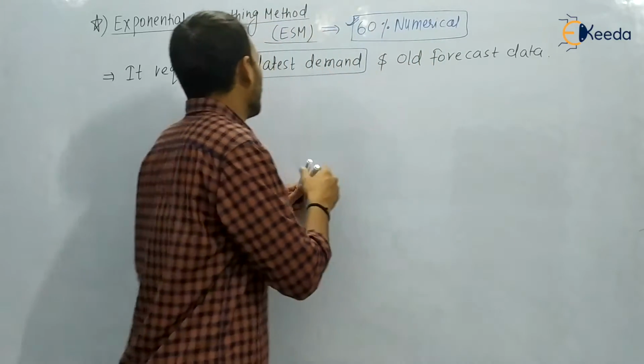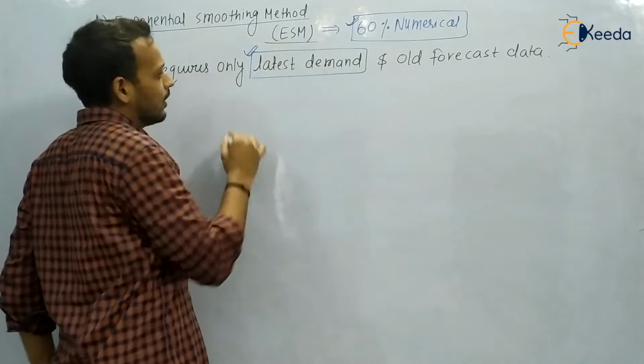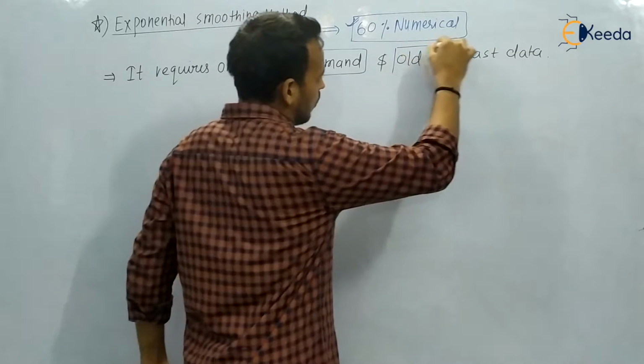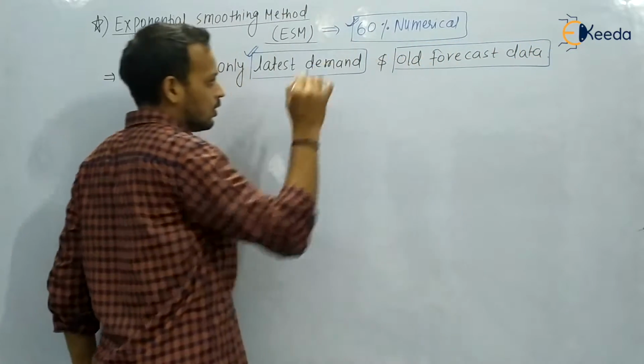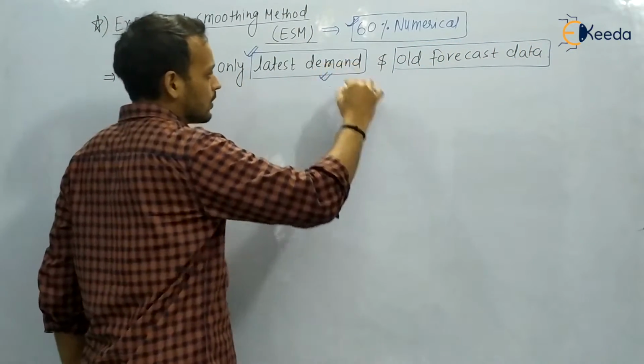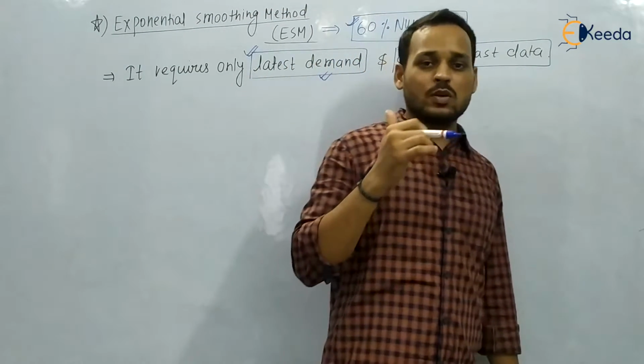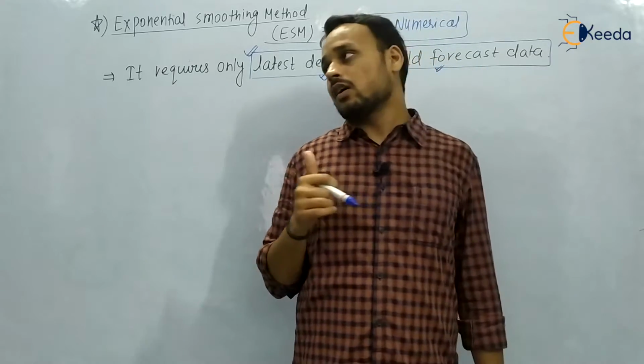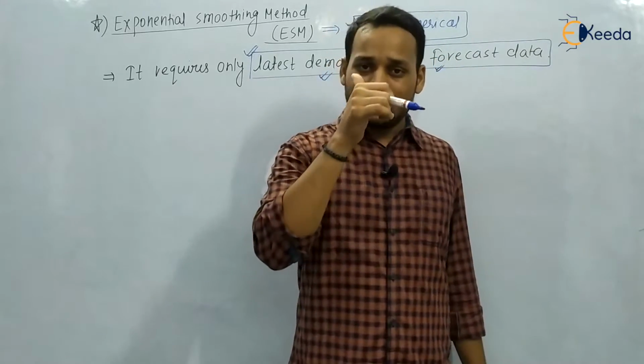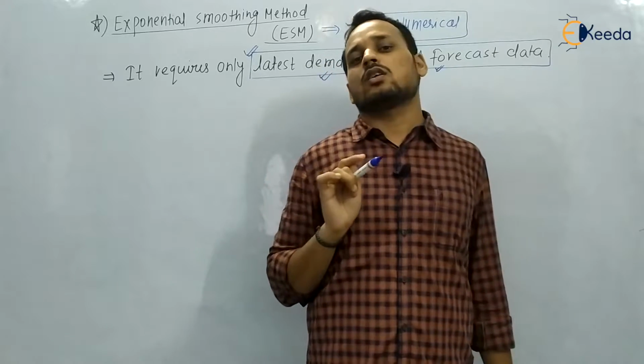I only require the latest demand and some old forecast data. So basically 2 things are required, one demand data and one forecast data. In the previous cases we were only requiring the demand data.